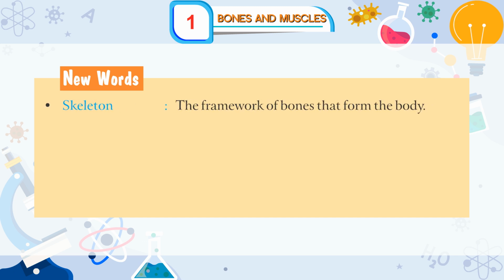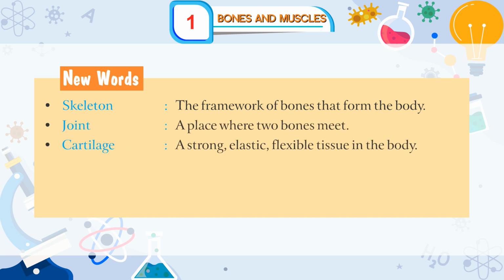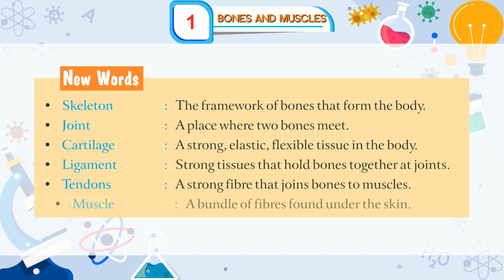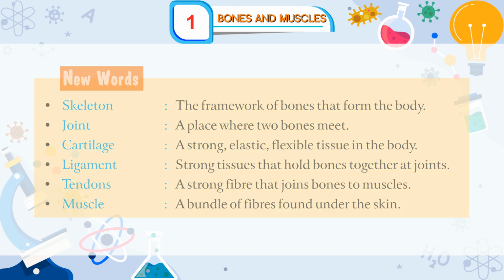New words. Skeleton: the framework of bones that form the body. Joint: a place where two bones meet. Cartilage: a strong, elastic, flexible tissue in the body. Ligament: strong tissues that hold bones together at joints. Tendons: a strong fiber that joins bones to muscles. Muscle: a bundle of fibers found under the skin.